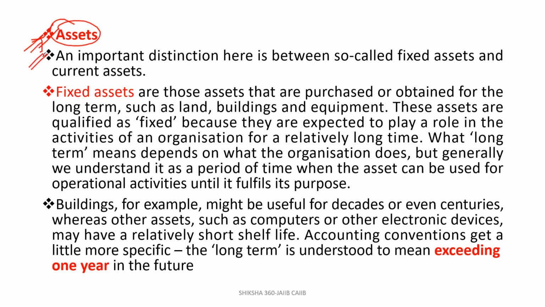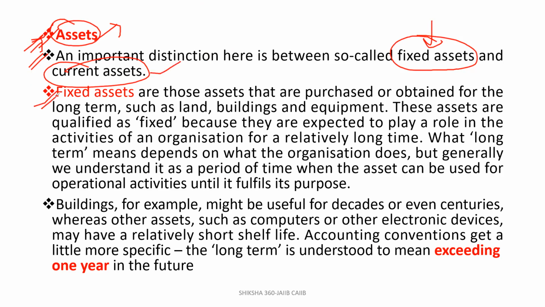Assets in simple language we can say that जो आपके अपने हैं, ओके, जो आपने किसी को नहीं देने. Liabilities basically which we have to return, assets basically which we can create for us. So an important distinction here it is between जो आपके assets है, it is also of two types. The important distinction here is between so-called fixed assets and current assets. तो जो आपके दो प्रकार के assets है, एक आपका fixed assets आता है, second आता है आपका current assets.